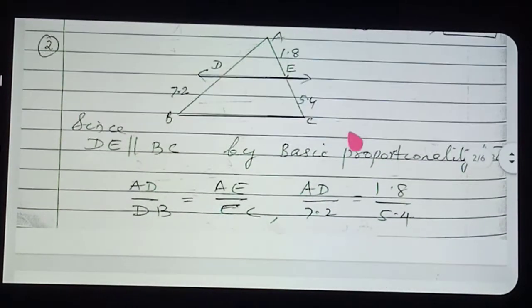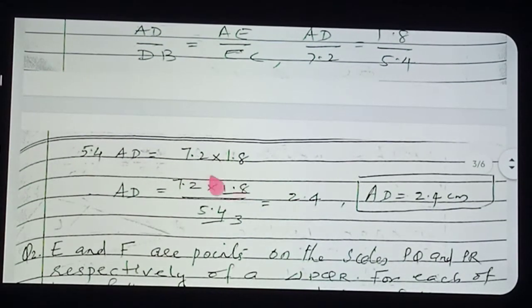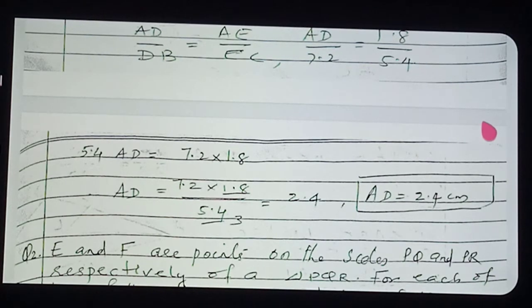Okay, see, AD by DB is equal to AE by EC. So apply the AD by DB value, AE value, and EC value, and calculate. See the next point. The calculation is written here, that all of you know. After calculating, what are you getting? AD is equal to 2.4 centimeters. Okay, students.